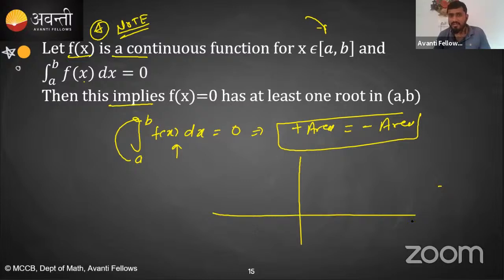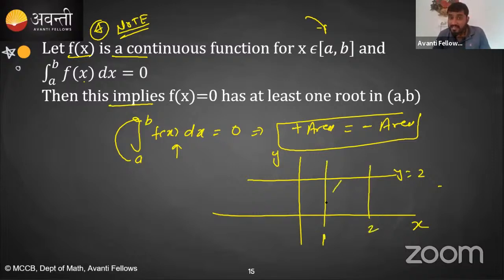See, it is not the constant function. Let's say this is the constant function. This is the x-axis, this is the y-axis. This is the constant function, y is equal to 0. Is it a constant function? I'm talking from, let's say, 1 to 2. Yes, this is forming some kind of area. This area cannot be 0, is it not equal to 0? The area will be, let's say, 1 into 2. Yes or no? This is the area. No, not constant. Specifically, one constant function, that is y is equal to 0.